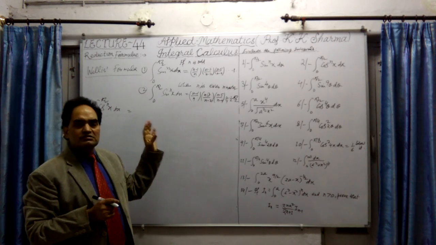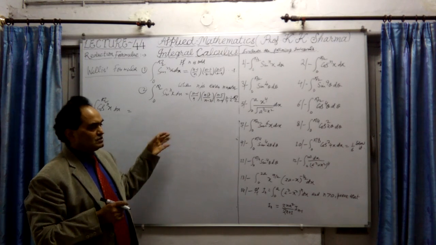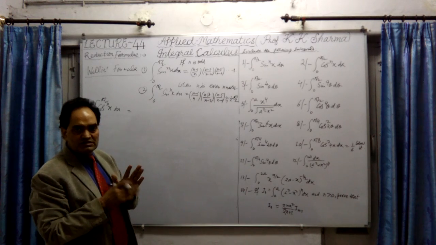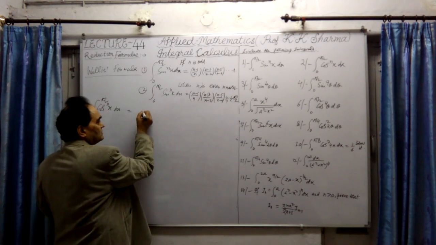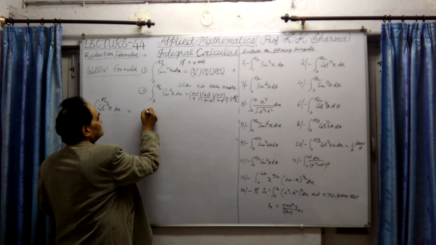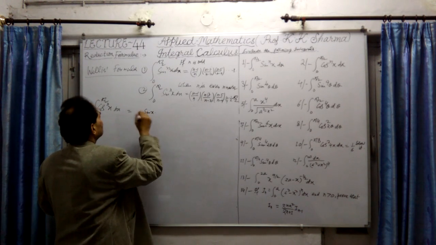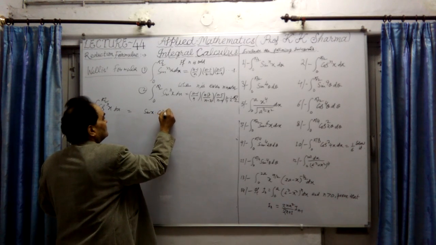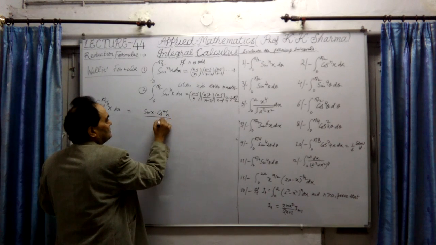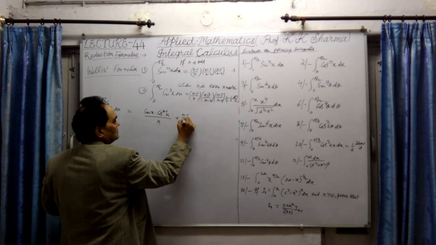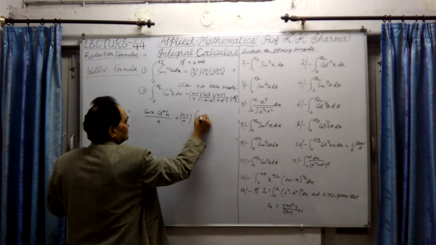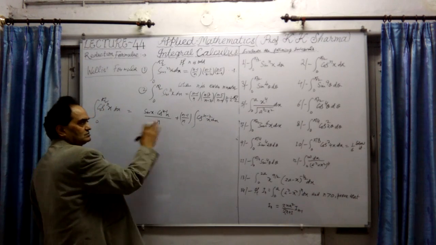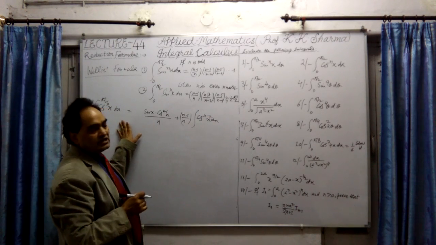Okay, the same reduction formula will be used here also. In the previous lecture, I talked about the reduction formula for sin^n x and cos^n x. But here it is a positive value, because cos x integrated is positive sin x. So it is sin x into cos^(n minus 1) x upon n, plus (n minus 1) upon n, integral of cos^(n minus 2) x dx. This is the formula for cos^n x dx.